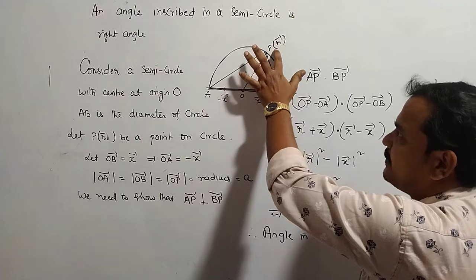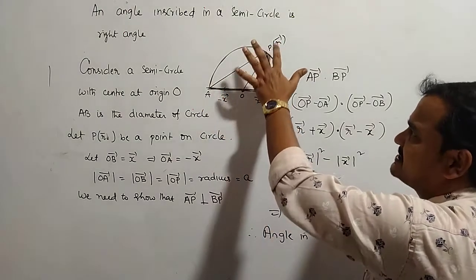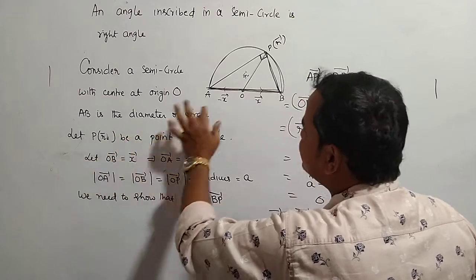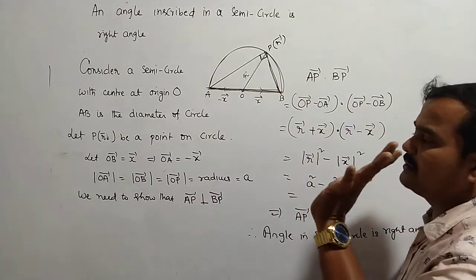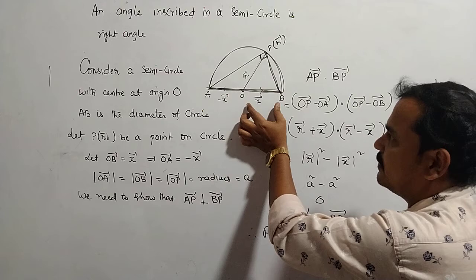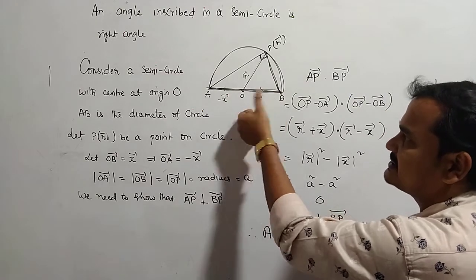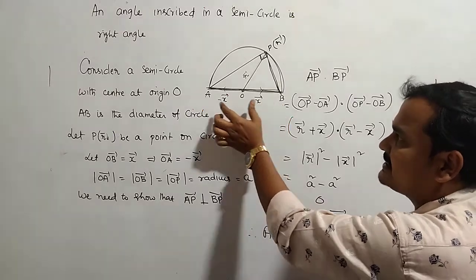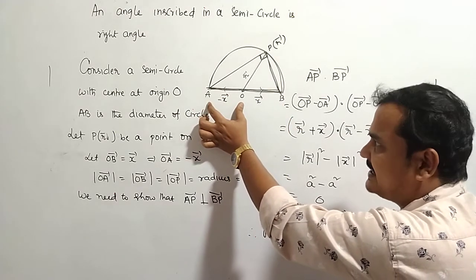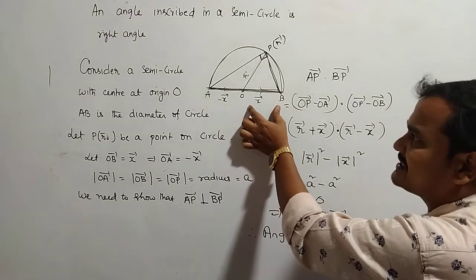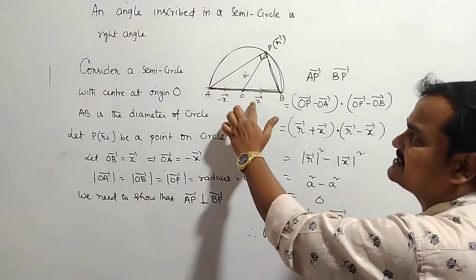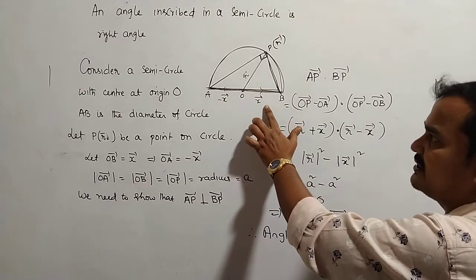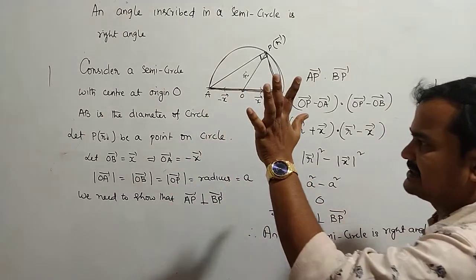If you take the point P of R bar, it is the position vector: OP bar is equal to R bar. Now OB bar is equal to X bar, so OA bar is equal to minus X bar, because the lengths are equal according to the radius concept, but the directions are opposite. These two vectors are called anti-parallel vectors. So if it is X bar, then it is minus X bar.